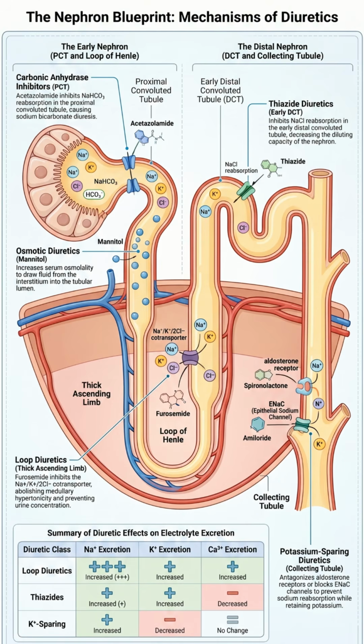A critical correlation is the effect on the transepithelial potential difference. By blocking the back leak of potassium, loop diuretics decrease the positive luminal charge that normally drives the paracellular reabsorption of divalent cations. This leads to the characteristic increase in the excretion of both calcium and magnesium, making loop diuretics a primary treatment for symptomatic hypercalcemia.